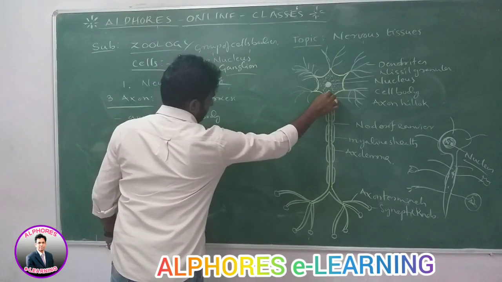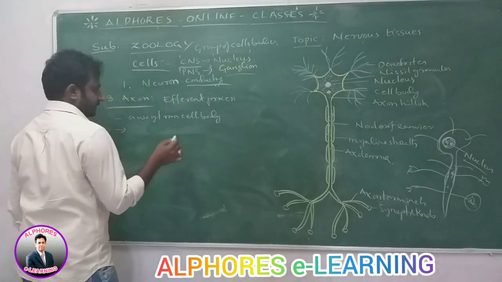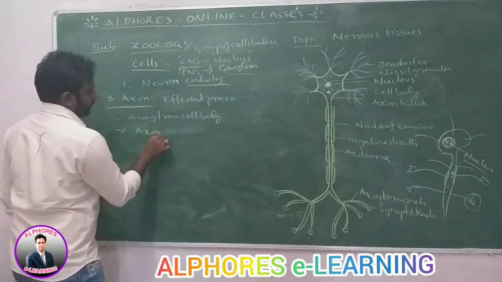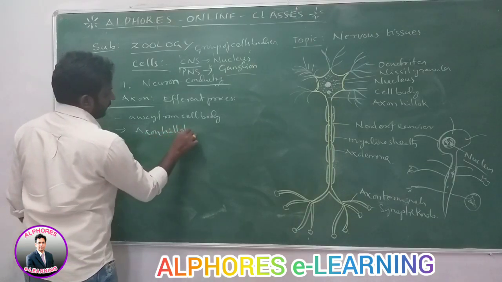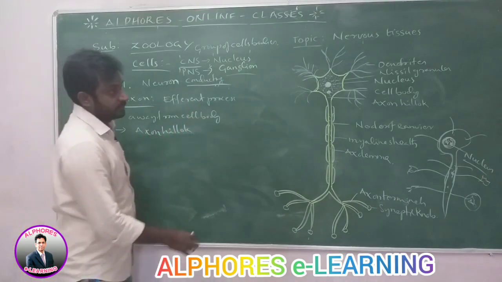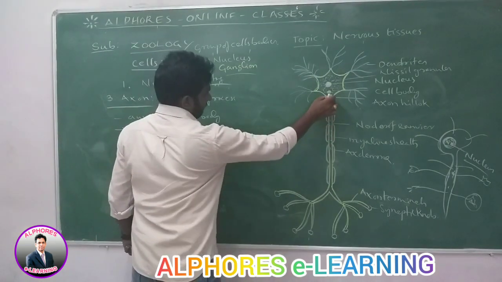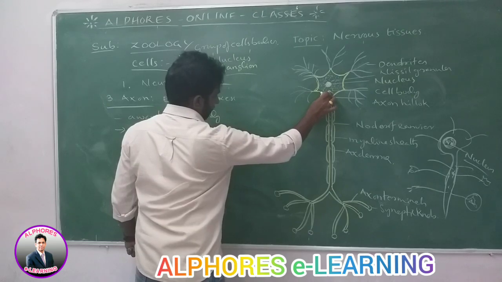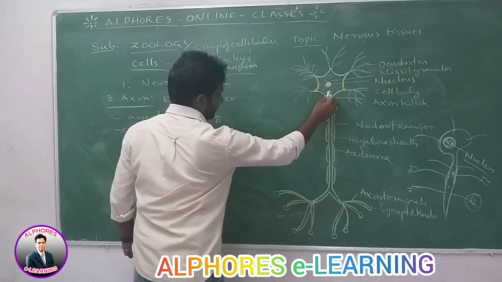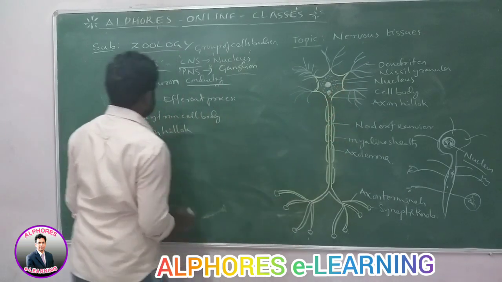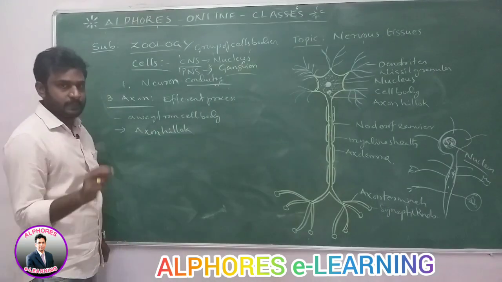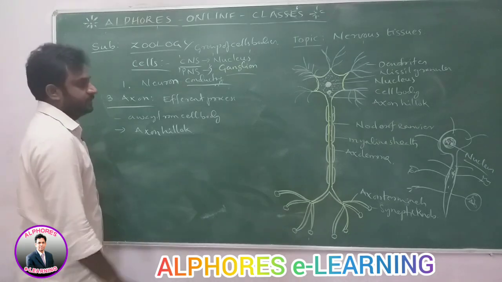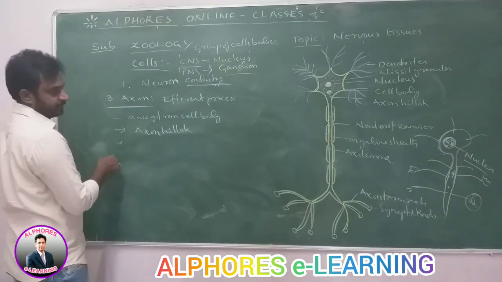Here, this is the part of the cell body. The part of the cell body where the axon arises is called the axon hillock. The axon is arising from here. It is a specific site. The specific site of the cell body where the axon arises is called the axon hillock.